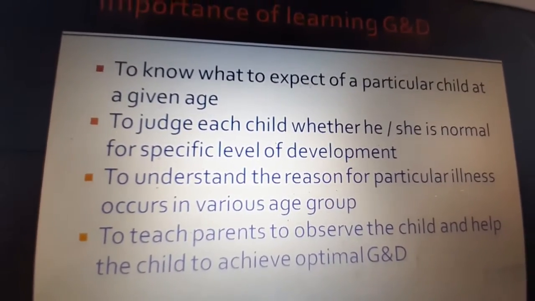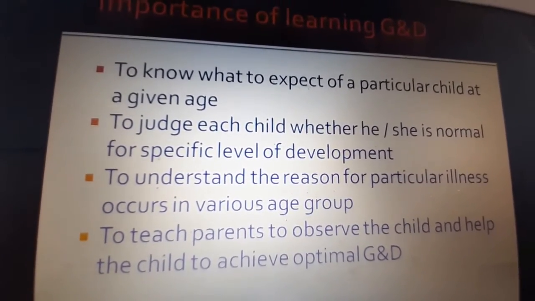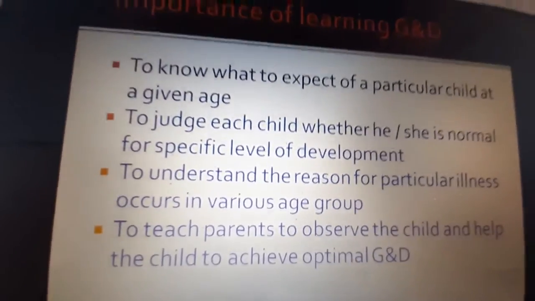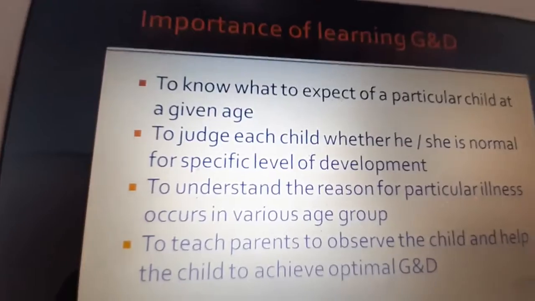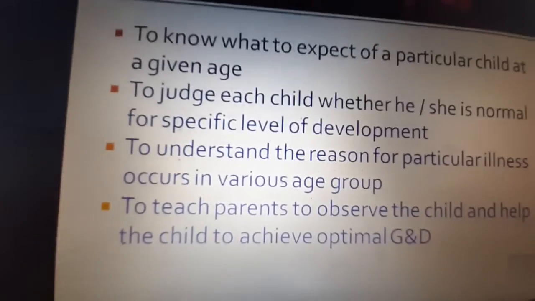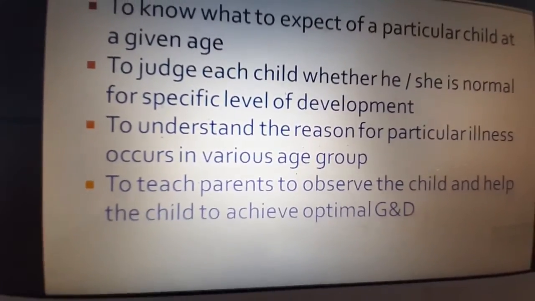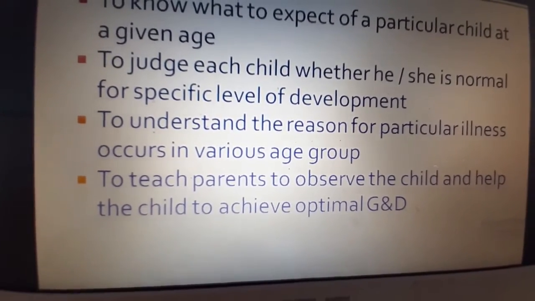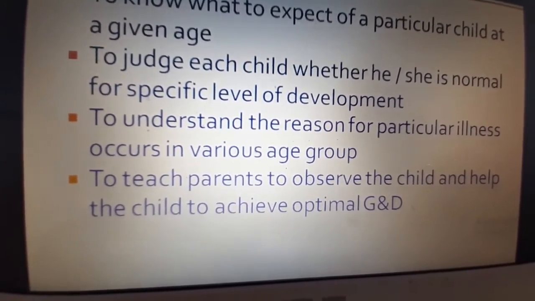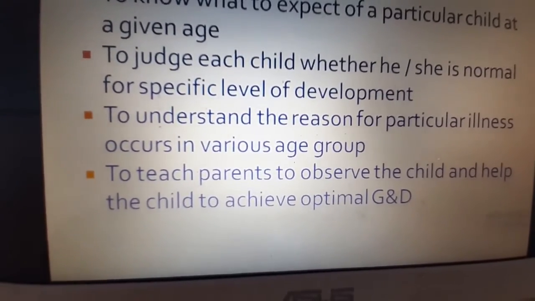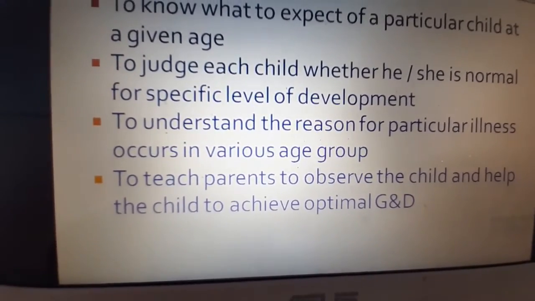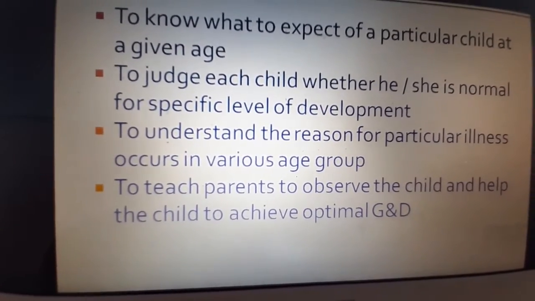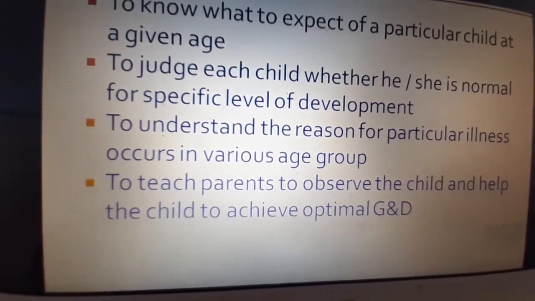Number three, to understand the reason for particular illnesses which occur in various age groups. For example, children with global developmental delay. We will be able to identify this when we learn growth and development, because certain illnesses like cerebral palsy, mental retardation, all these are mental handicaps which can also cause a rapid decrease in the growth and development, or can alter the growth and development.